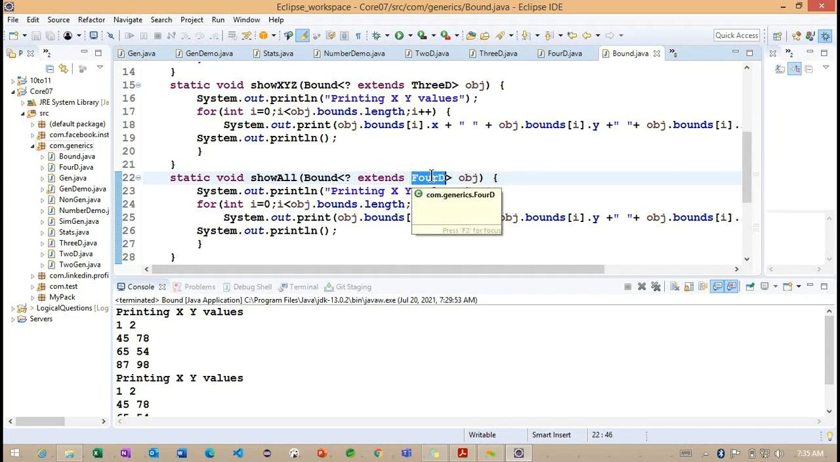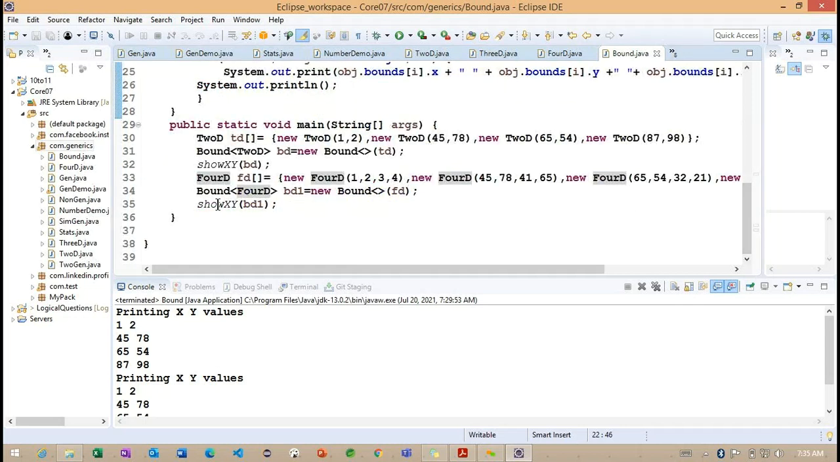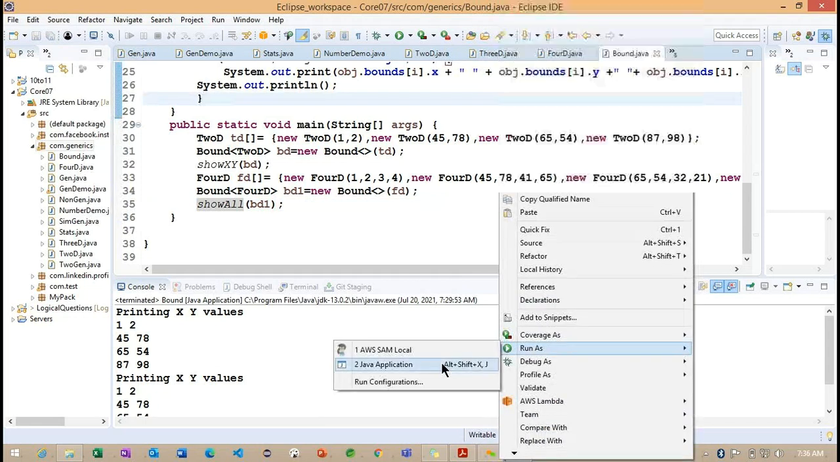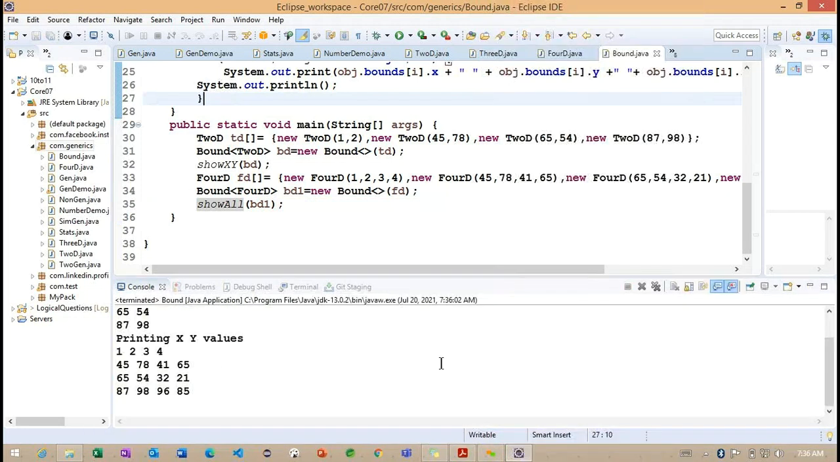When we are working with the 4D, because 4D is our subclass, it will work on all the instance variables. Now, instead of calling xy here, what method can we call? Show all. If I call show all, we can easily understand how the values are printing. See carefully: 1, 2, 3, 4, 45, 78, some 4 values we are getting here.